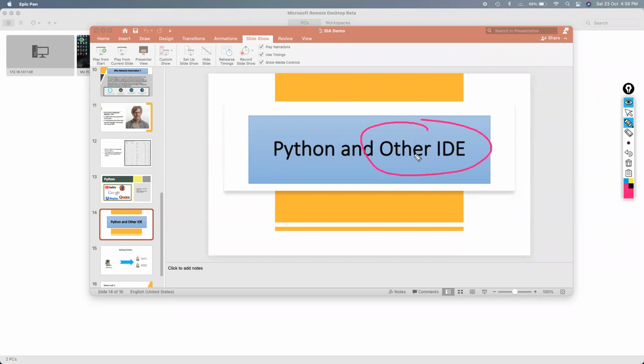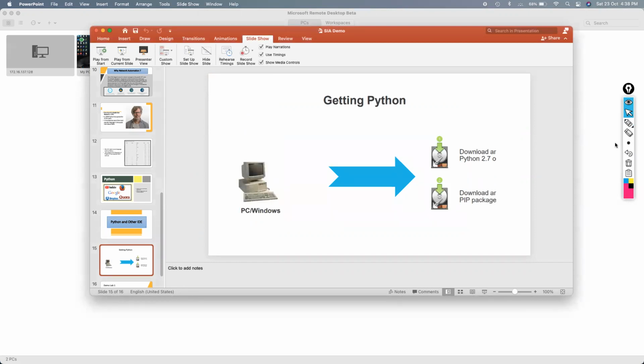Now, second is IDE, integrated development environment. So what is IDE? Guys, we know Python very well, right? IDE means a platform where we can run this Python code. Don't worry, I'm going to tell you how to deal with Python, how to deal with IDE, and how to install this IDE and Python into our system. We have a separate class for it. We will go step by step. Let's move ahead with another slide.